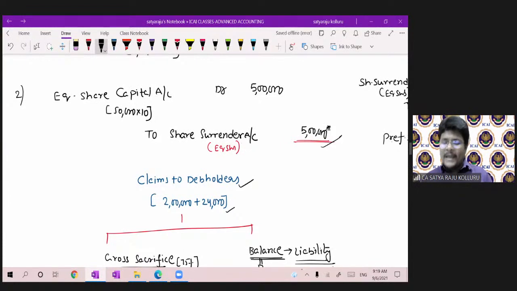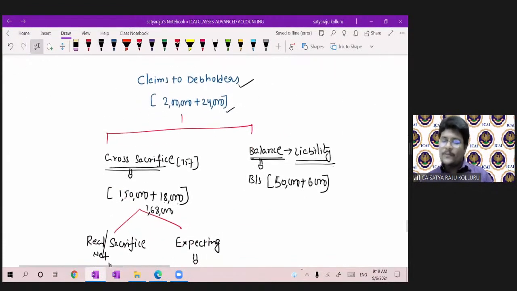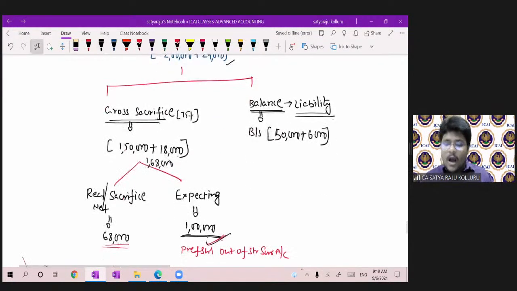The real story begins now. You have to check clearly, sir, to the party, how much you are issuing as a real sacrifice. The real sacrifice amount you can transfer to the reconstruction account.